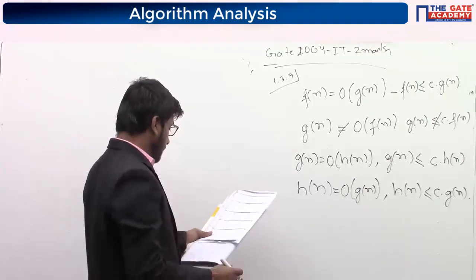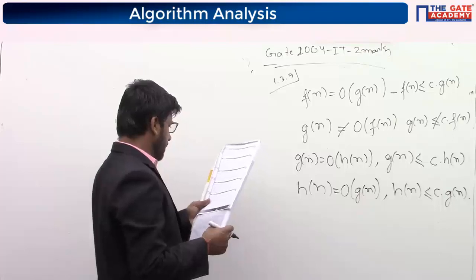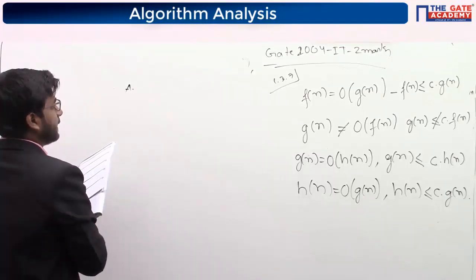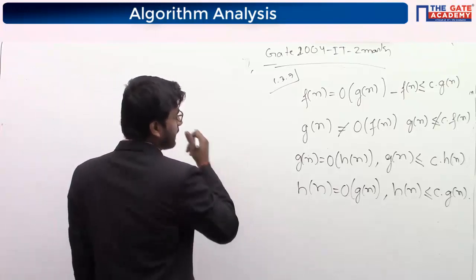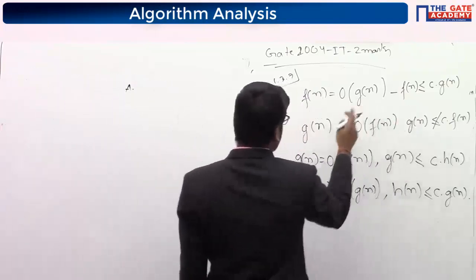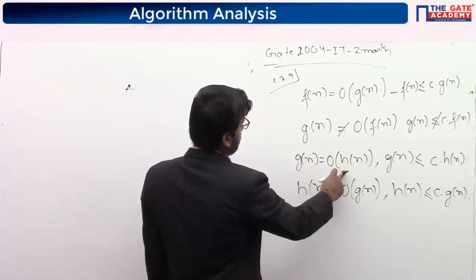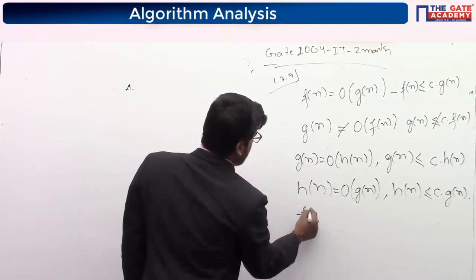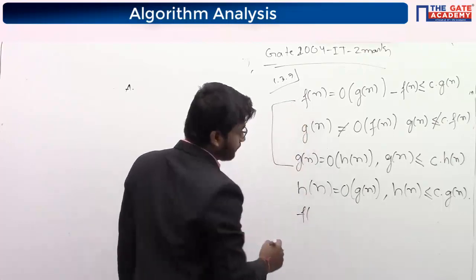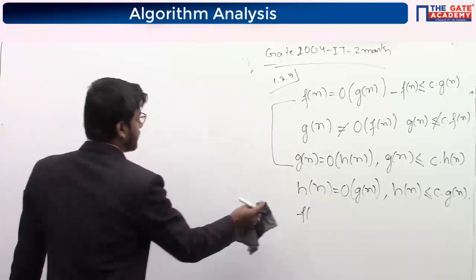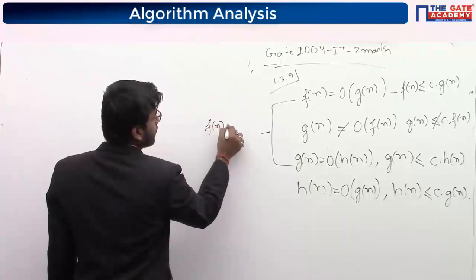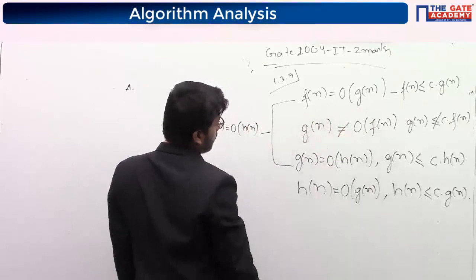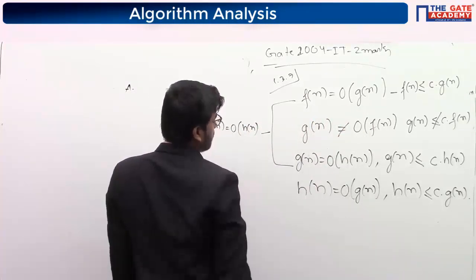Now see, statement 1 is saying this. By this we can say f(n) is big O of g(n) and g(n) is big O of h(n), so f(n) is big O of h(n).